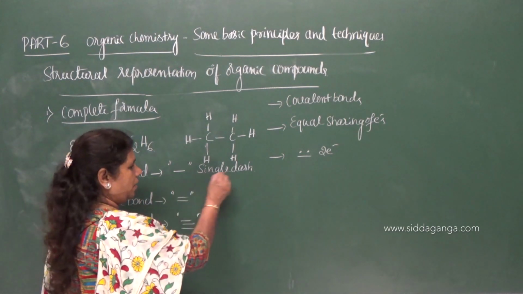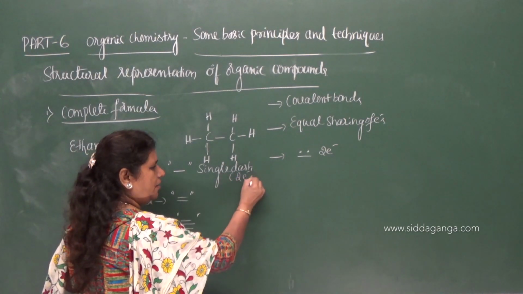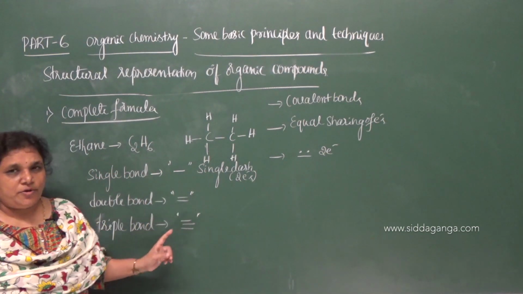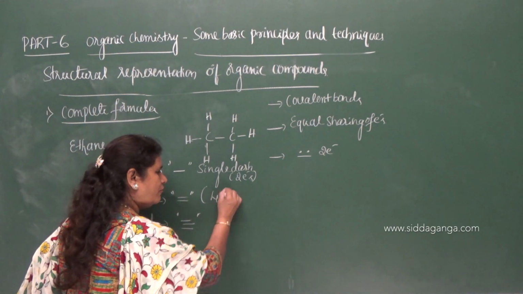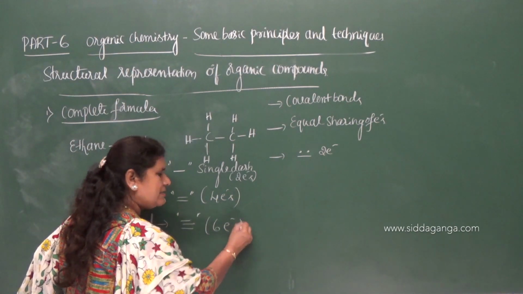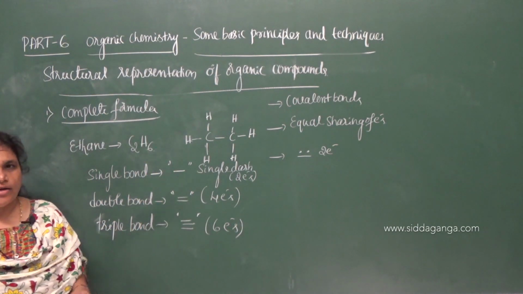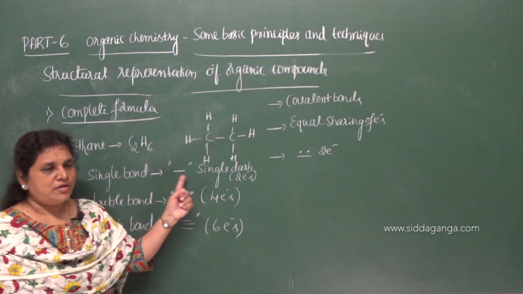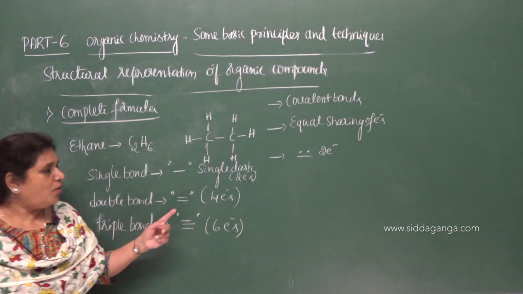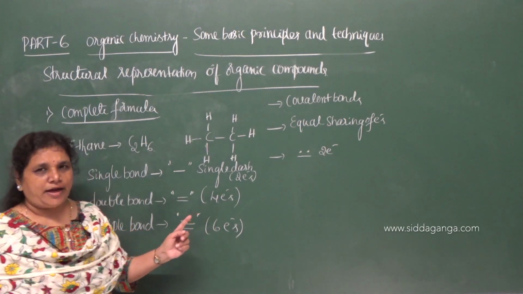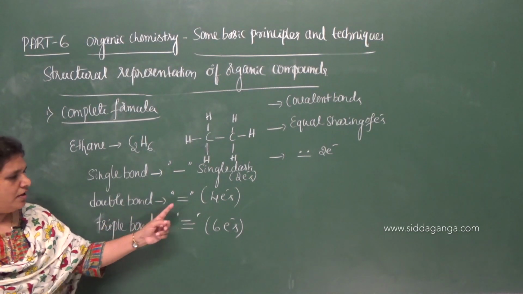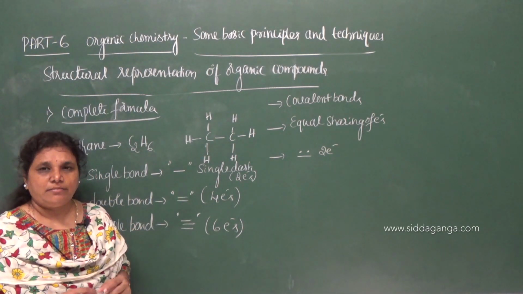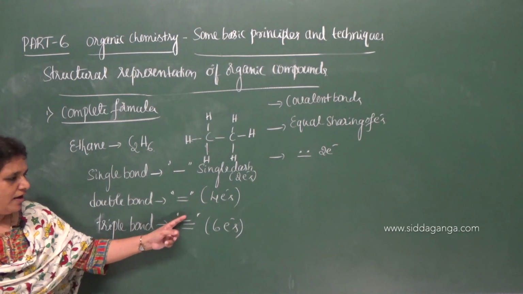In a single bond, we have two electrons, because one bond contains two electrons. What about the double bond? It contains 4 electrons, and a triple bond contains 6 electrons. So 2 electrons between the two connecting atoms are represented by a single dash, 4 electrons by a double dash, and 6 electrons by a triple dash.